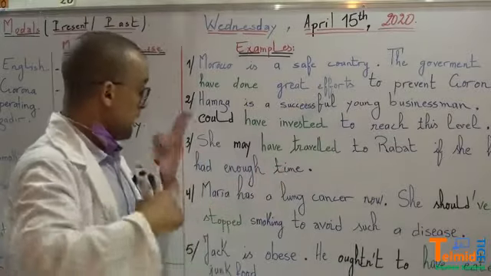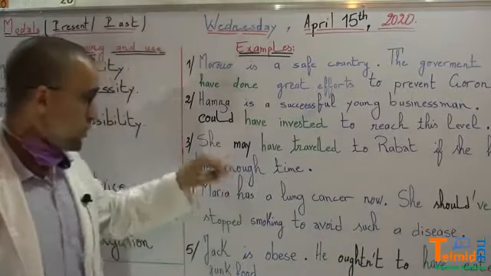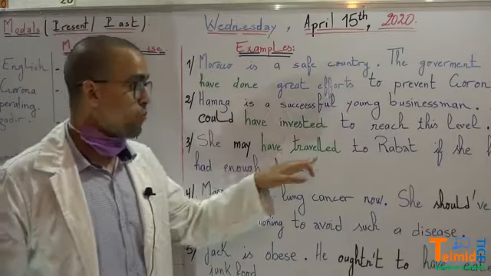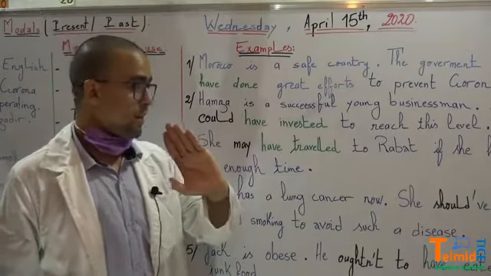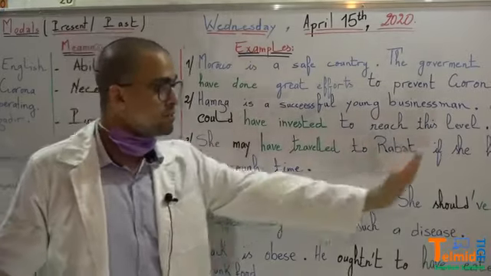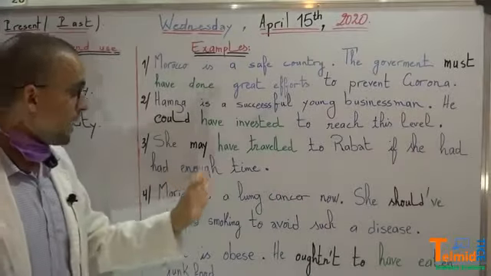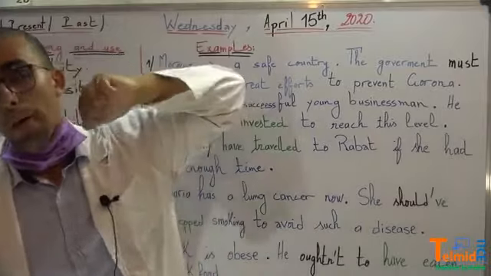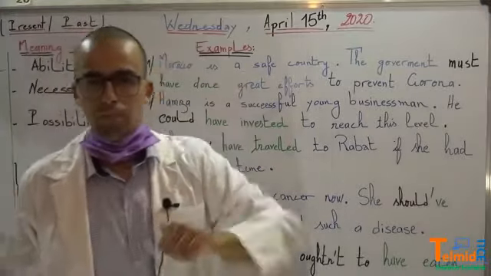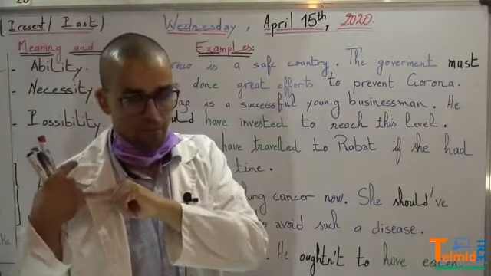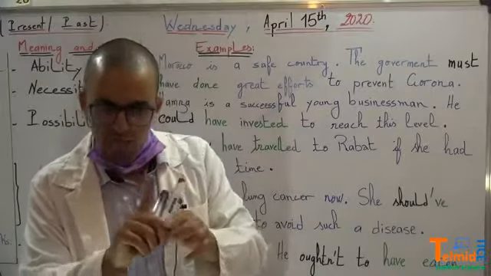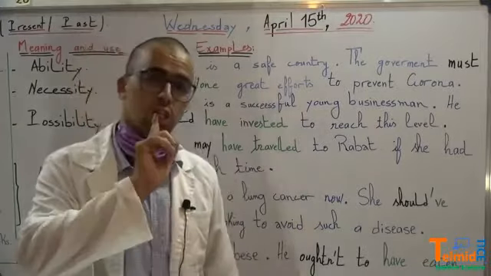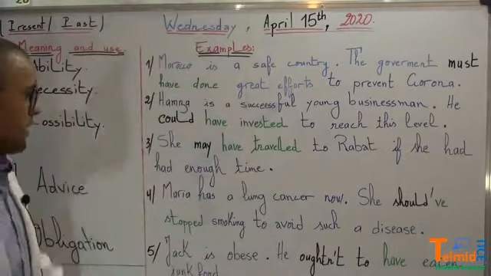Now, number 3, she may have traveled to Rabat. Okay, she may have traveled to Rabat if she had enough time. So it's possibility that she may have traveled to Rabat if she had time. Okay, which means she didn't have time. That's why she didn't go to Rabat.